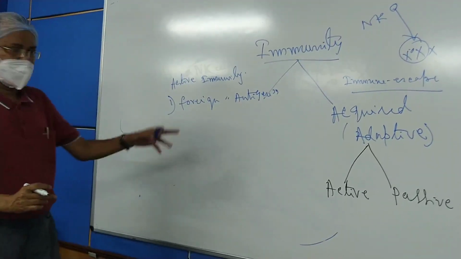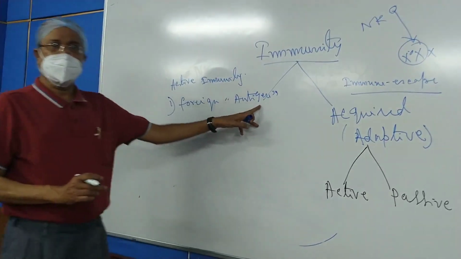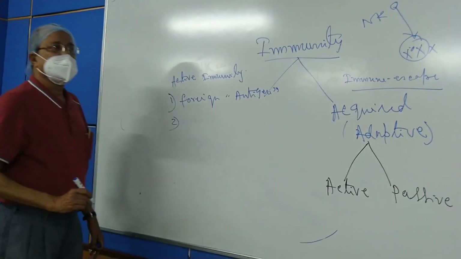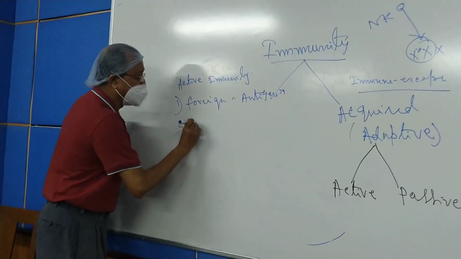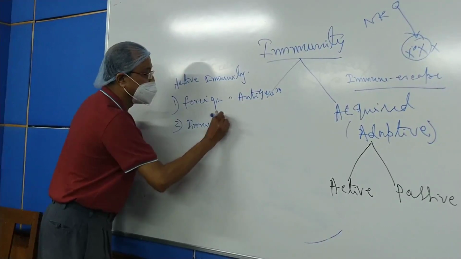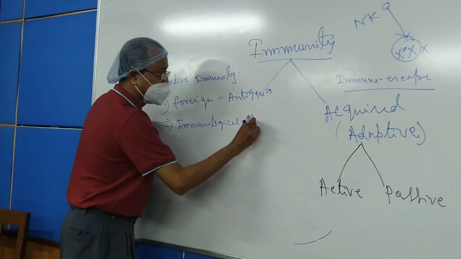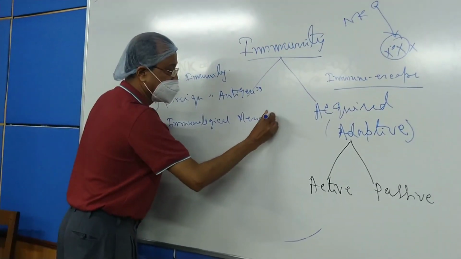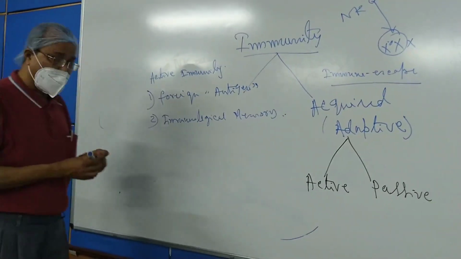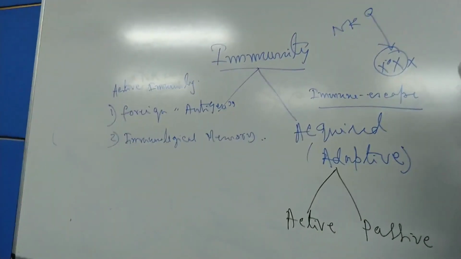We call it antigen. I am going to the antigen just now. And second one, there is development of immunological memory. So two important things characterize the active immunity.